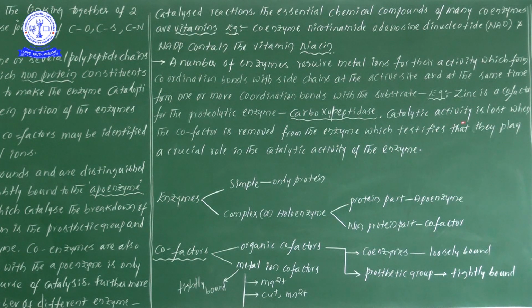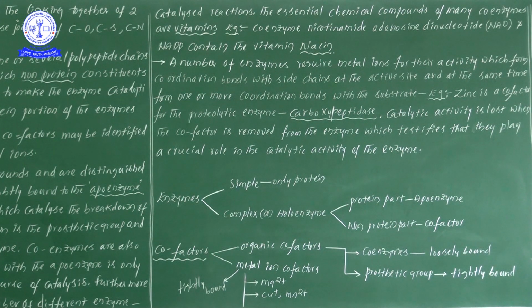If the catalytic activity is lost, it is definitely when the cofactor is removed. If the cofactor is removed, definitely the catalytic activity of an enzyme is lost. Okay, means definitely which testifies that they play a crucial role in the catalytic activity of the enzyme.